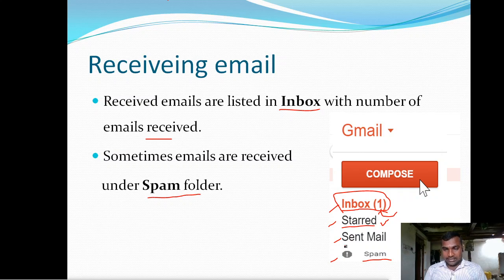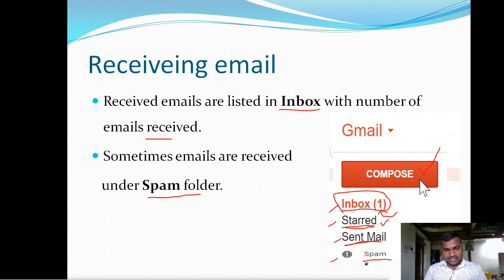All the messages which are labeled with a star are displayed here. And next, sent mail means when you send an email with the help of this compose option, a new email will be created and sent to the receiver, whatever the email we entered. All those messages are listed here in the sent mail folder. It contains all the messages which are sent by you.